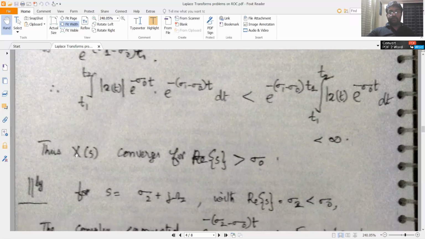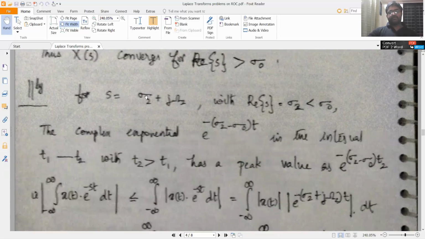Which means x of s converges for real part of s greater than sigma 0. So if x of s had originally existed at s equal to sigma 0, now x of s will also exist for real part of s greater than sigma 0, right? It is already converging at sigma 0. Now the region of convergence will also include the region towards the right of sigma 0. Now we look at the left hand side.